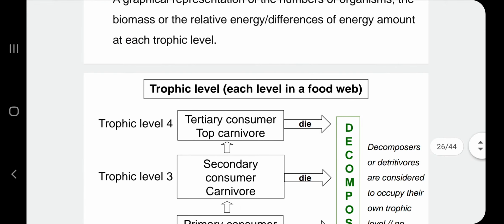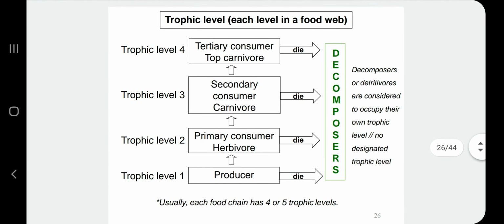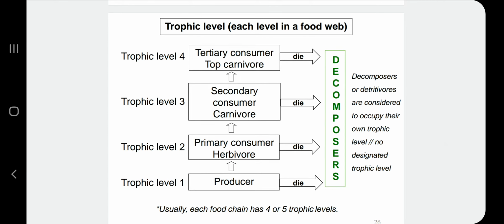Okay, moving on. Yang ni yang saya cakap trophic level tadi. So, untuk trophic level, usually we start with producer at the first trophic level. Okay, first trophic level. And then producer is eaten by primary consumer, which is usually herbivore, which sits in the second trophic level. And then herbivore is eaten by carnivore, which is usually secondary consumer, on the third trophic level, and the last one is the fourth trophic level, tertiary consumer.